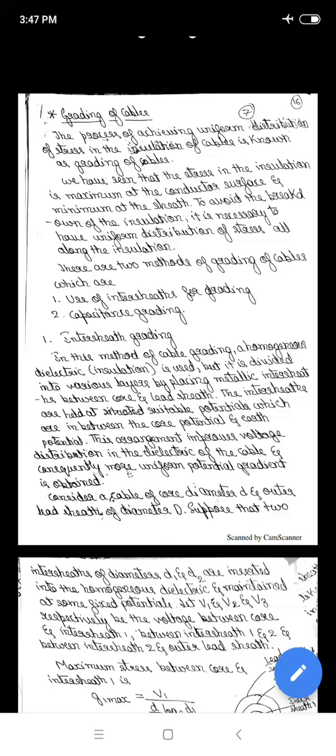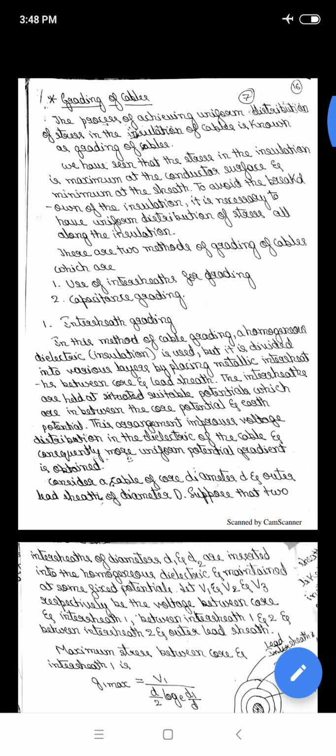Today we shall discuss grading of cables. The process of achieving uniform distribution of stress in the insulation of cables is known as grading of cables. Stress is maximum at the conductor surface and minimum at the sheath. To avoid the breakdown of the insulation, it is necessary to have uniform distribution of stress all along the insulation.